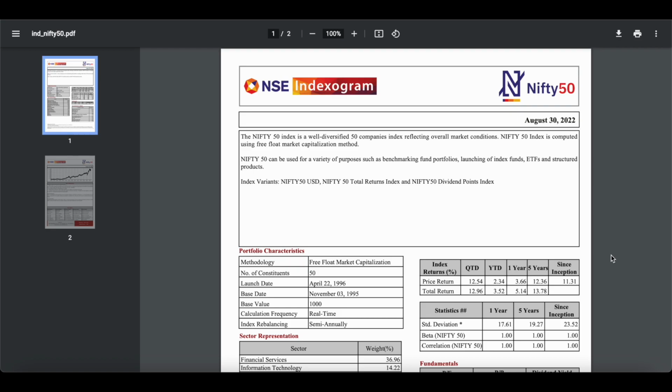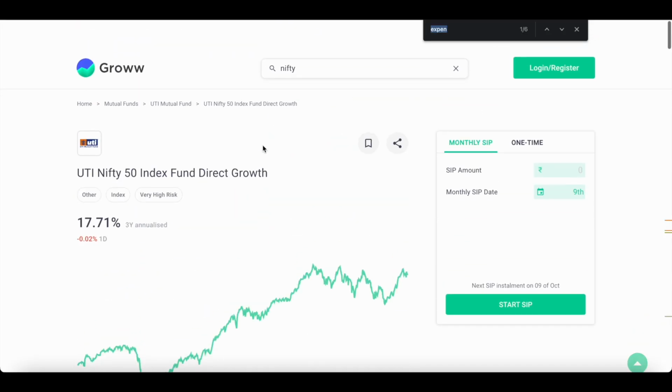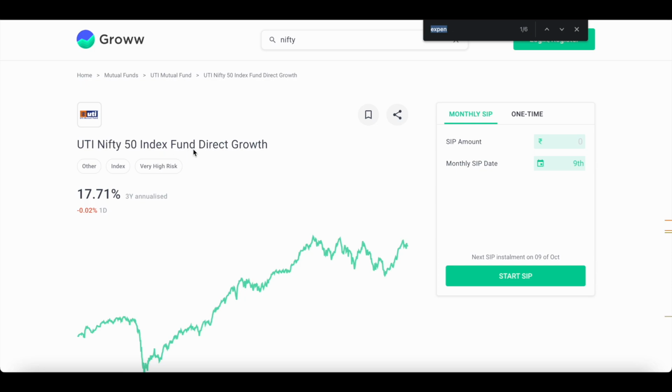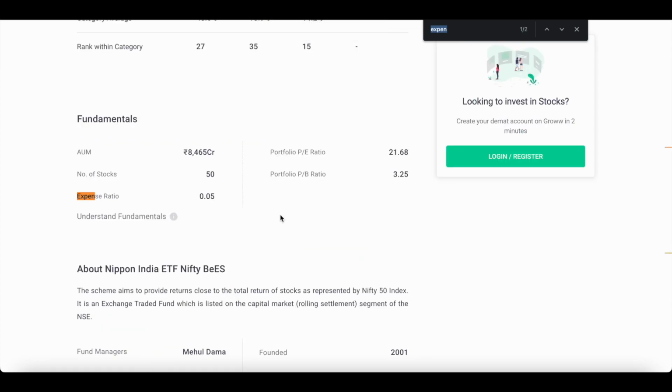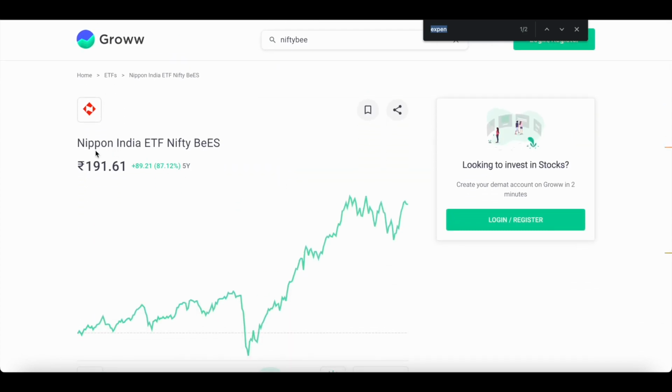So how can we invest through this? The first way is a mutual fund. There is a famous mutual fund called UTI Nifty Index Fund. Another way is an ETF; Nippon is maintaining one ETF called Nippon India ETF. To compare how these three have given different returns, I will talk,